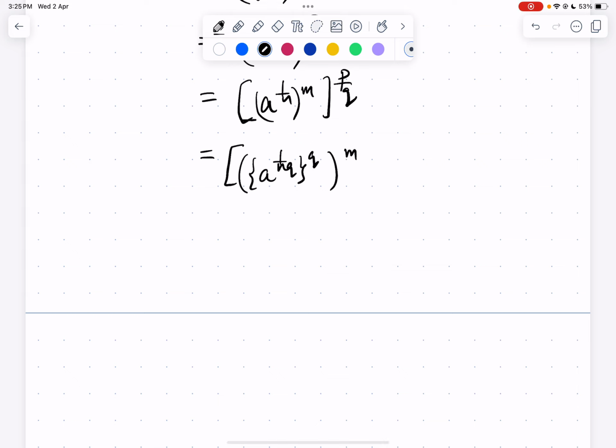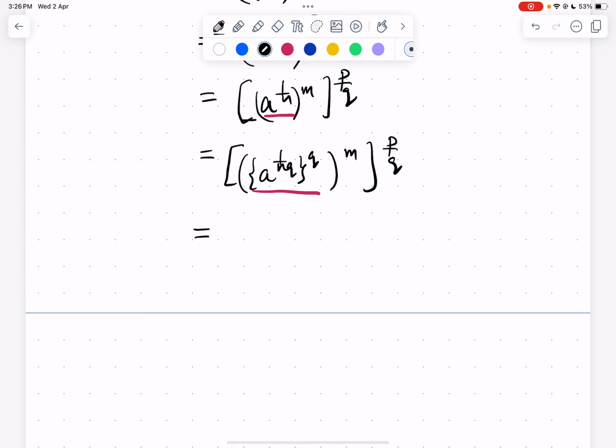This whole thing to the power m, to the power p/q. Each a^(1/n) term, we can write as (a^(1/nq))^q. So we can replace a^(1/n) by (a^(1/nq))^q. That we can do.